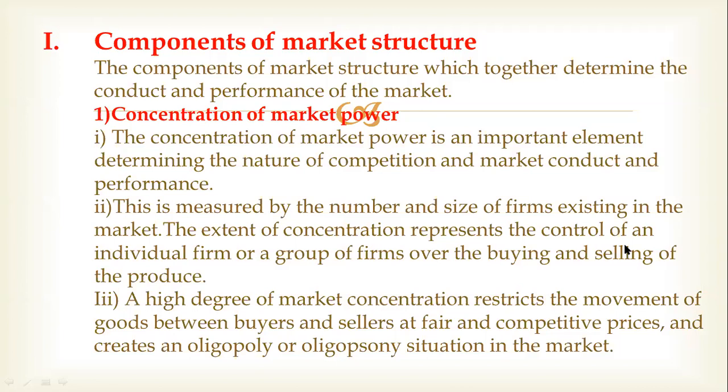So in that we study monopoly, duopoly and oligopoly. Oligopoly means if there will be two or more than two but few sellers exist, then we can call that concept as an oligopoly. And oligopsony means if there were two or more than two but few buyers exist, then we can call that concept as an oligopsony situation in the market. So that is determined with the help of this degree of market concentration.